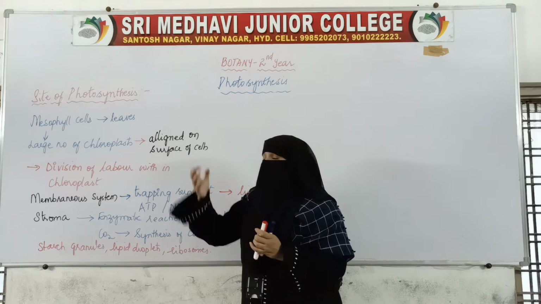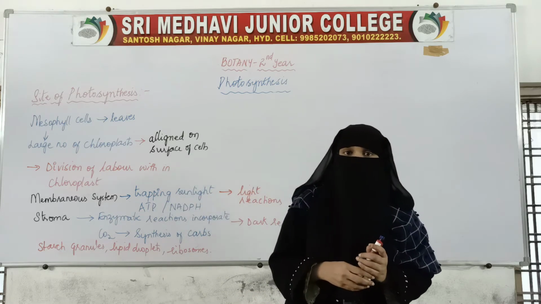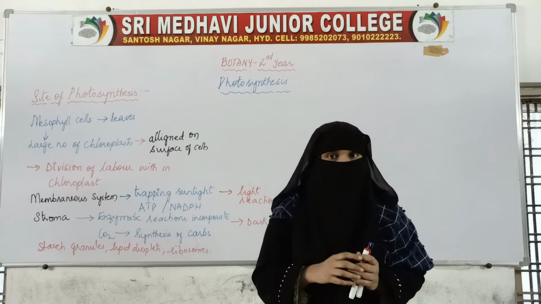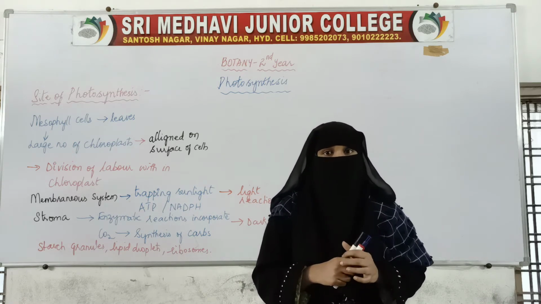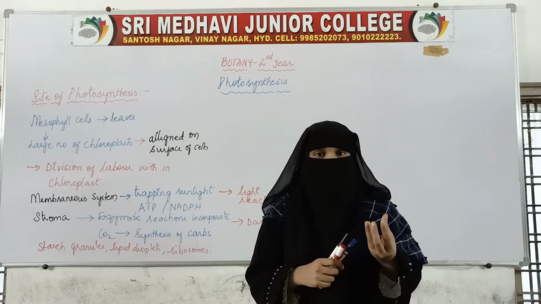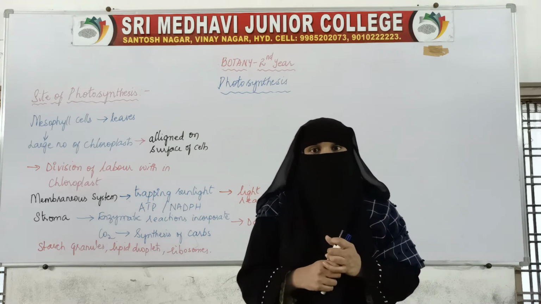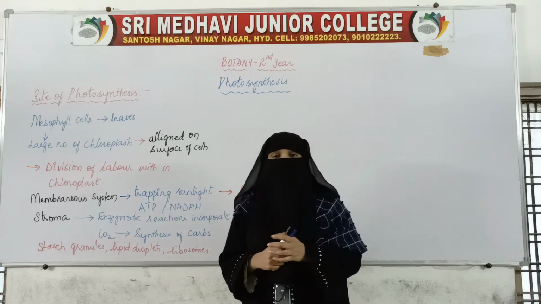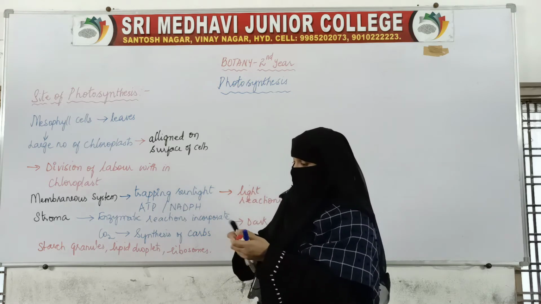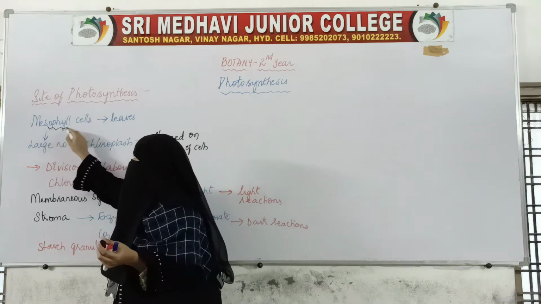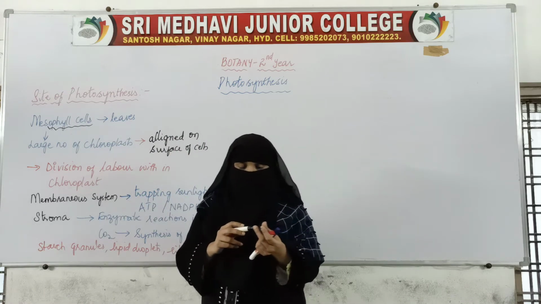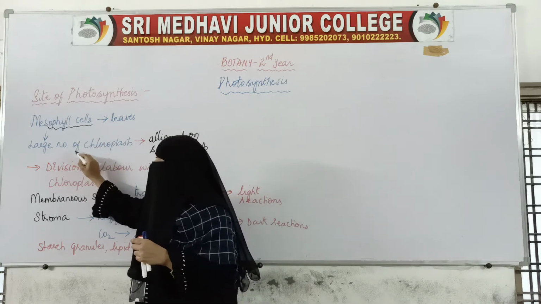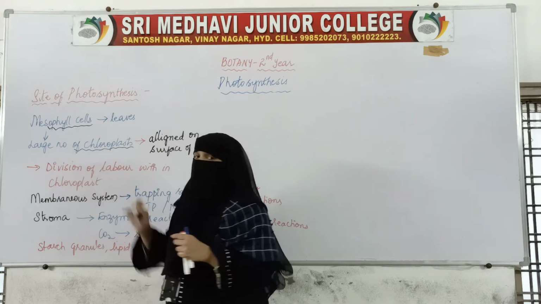Okay, and here inside the leaf, you have seen the internal structure of the leaf in first year. Inside the leaf, mesophyll cells will be present along with the vascular bundle: the palisade parenchyma and the spongy parenchyma. These are nothing but the mesophyll cells. These mesophyll cells will be present in the leaves, and inside the mesophyll cells a large number of chloroplasts are present.